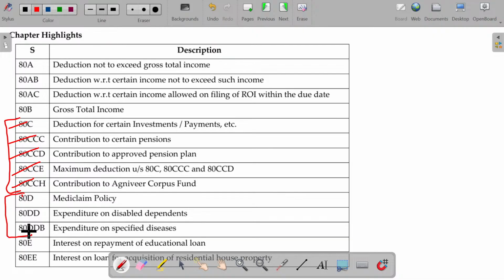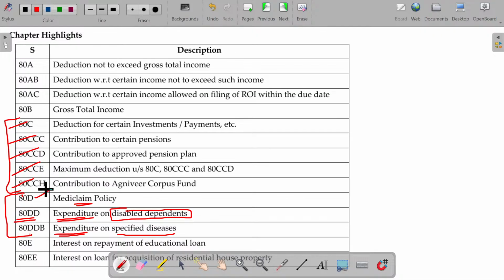80D is the premium payable for a mediclaim policy. The premium amount can be deductible under section 80D from your gross total income. Or for treating some specified diseases, if you are incurring any expenditure, that expenditure can be deductible. If any dependent is disabled, then if you are spending any money for them, you can claim the deduction under section 80DD.